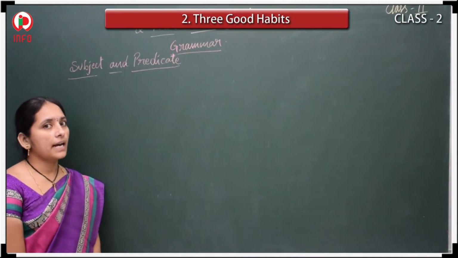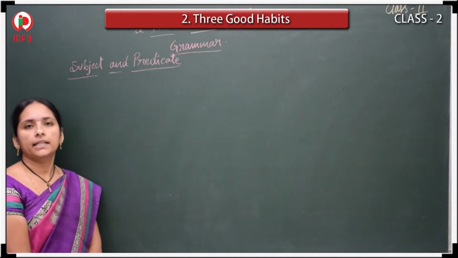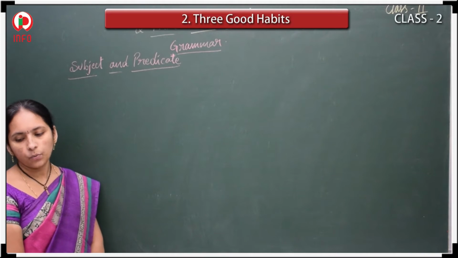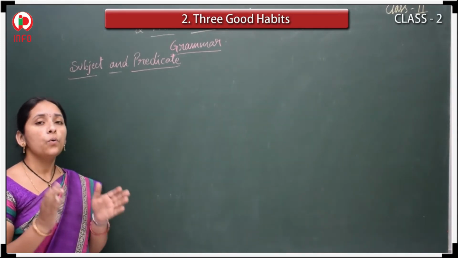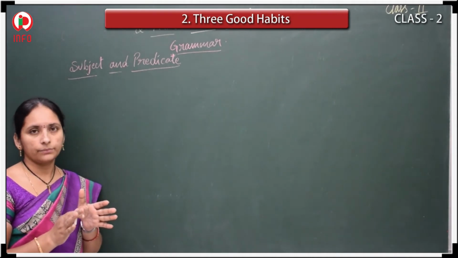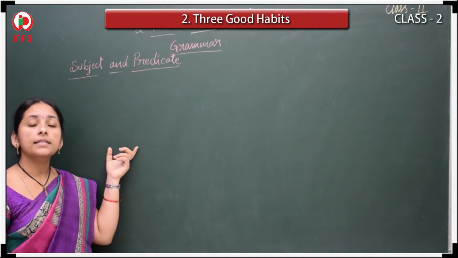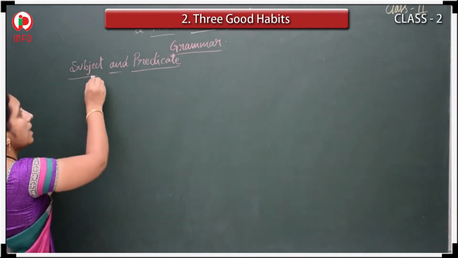See children, the grammar part we have here is subject and predicate. So what is this subject and what is the predicate? Subject means who or what is it? Who did this or what is it? That is in the starting of the sentence. That is called subject.